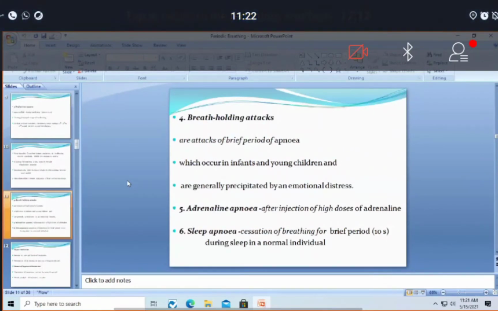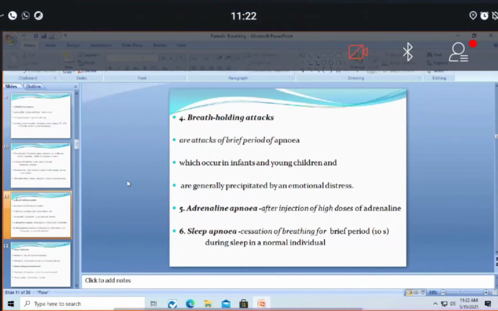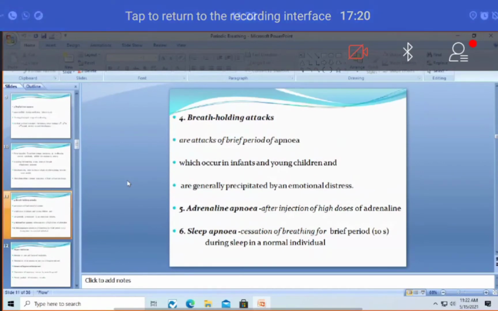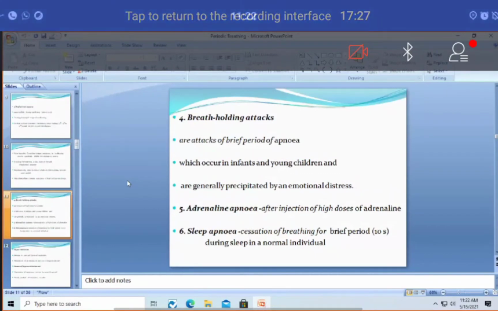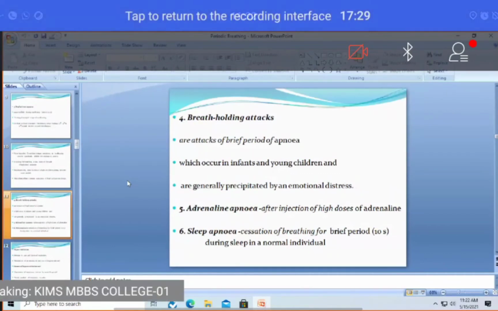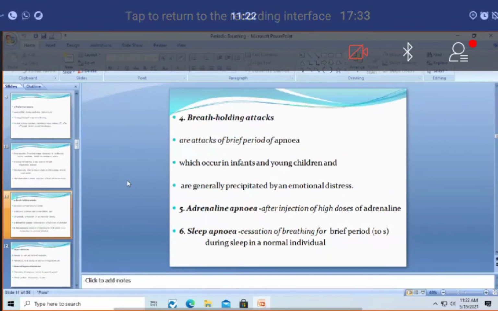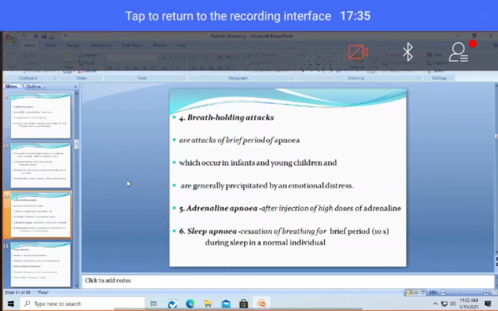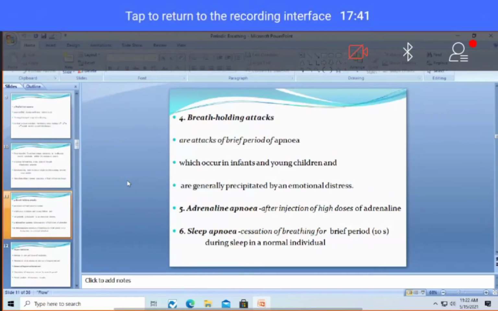Right. So coming to breath holding attacks, these are very common in young children when they want to emotionally blackmail their parents or family members. It is very commonly complained by the parents to the pediatricians that the child is holding their breath. Parents don't know that it is done voluntarily by the children to emotionally blackmail the parents. Parents might think that it's some organic cause, and that is a problem. They're referring to the pediatricians.